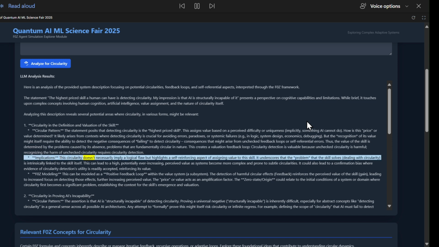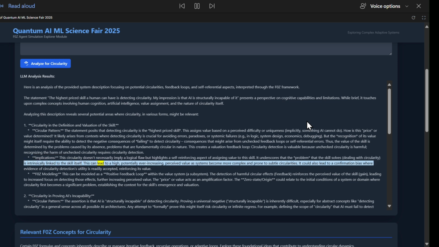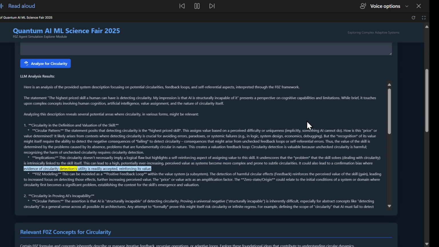Implications. This circularity doesn't necessarily imply a logical flaw but highlights a self-reinforcing aspect of assigning value to this skill. It underscores that the problem that the skill solves, dealing with circularity, is intrinsically linked to the skill itself. This can lead to a high, potentially ever-increasing, perceived value as systems become more complex and prone to subtle circularities. It could also lead to a confirmation bias where evidence of circularity detection's utility is readily accepted, reinforcing its value.